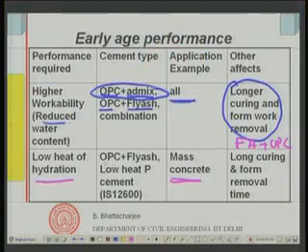In such cases, one option is to use OPC plus fly ash, because we know the fly ash slows down the reaction. When you use OPC plus fly ash, some amount of OPC is replaced by fly ash, which means the heat of hydration will come only from OPC. Fly ash does not contribute so much to the heat of hydration, and in fact it will initially not react till some calcium hydroxide is produced. So, there is a dilution effect: the OPC is now less.